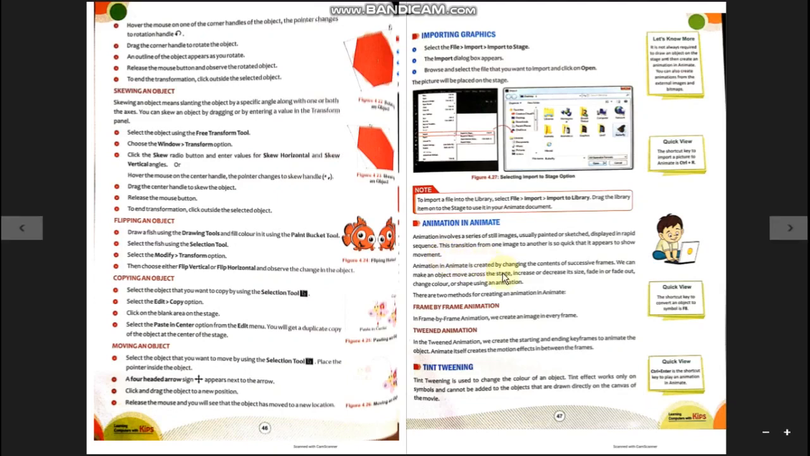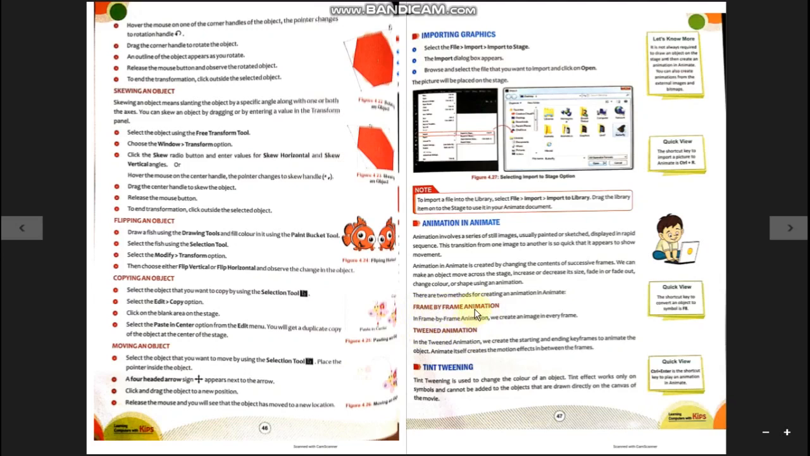Animation in Animate is created by changing the content of successive frames. We can make an object move across the stage, increase or decrease its size, fade in or fade out, changing color or shape using an animation. Yes, that is what I have told you now. So in this way the animation can be defined. In Animate CC, the software, we can create animations in two different ways. The first way is frame by frame animation, and the second way is tweened animation.